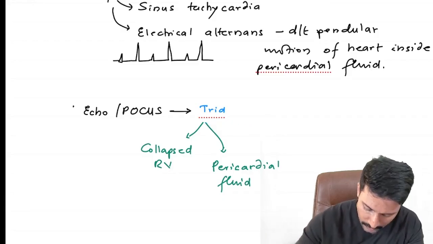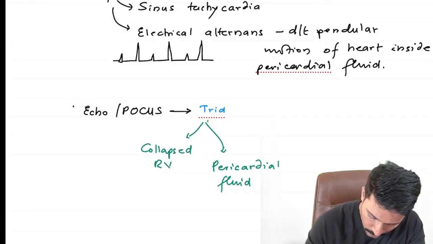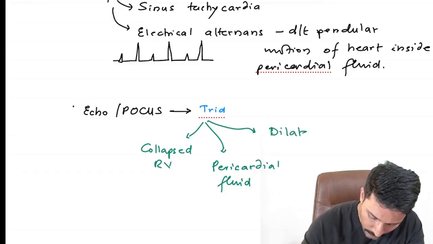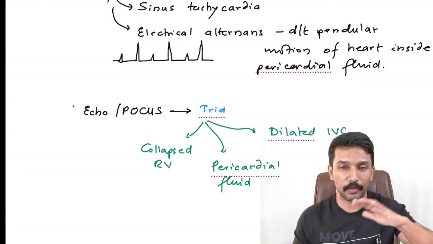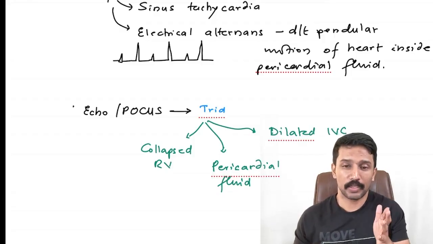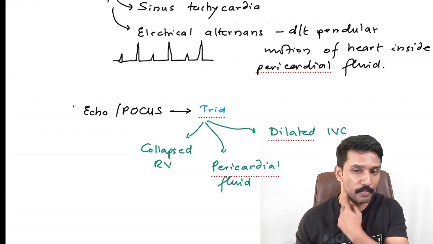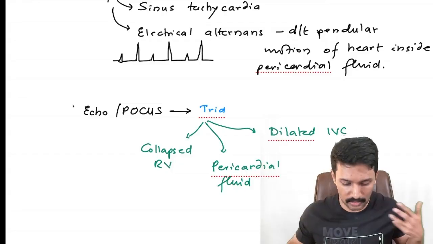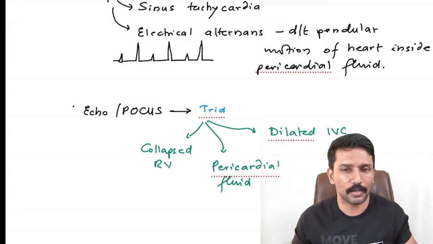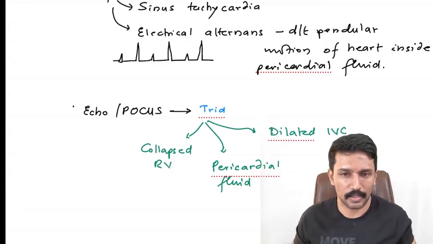And then the third thing is, you may also have a dilated inferior vena cava, because right atrial pressure is high, both the superior and inferior vena cava pressure increases. Superior vena cava pressure increase shows up on the JVP. Inferior vena cava pressure increase directly may not be visible to our naked eye. There's nothing visible on the body, but under echocardiography we can see that.